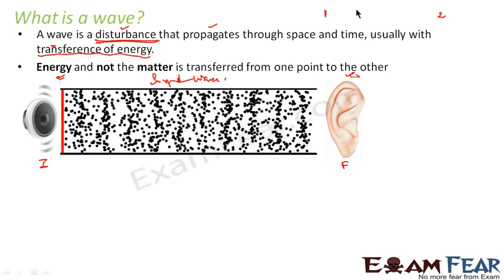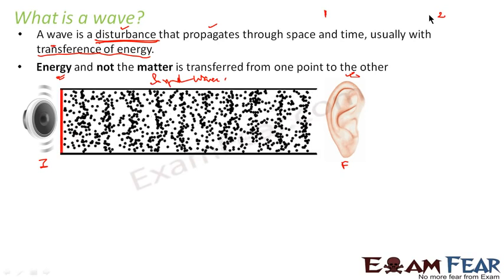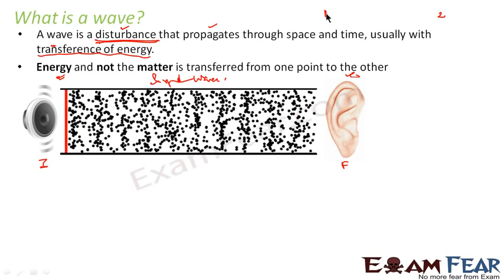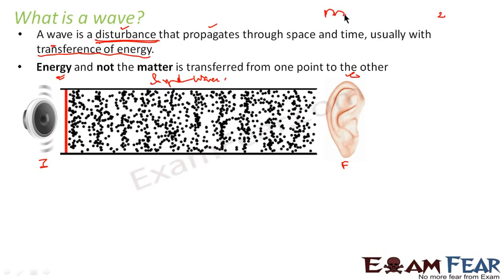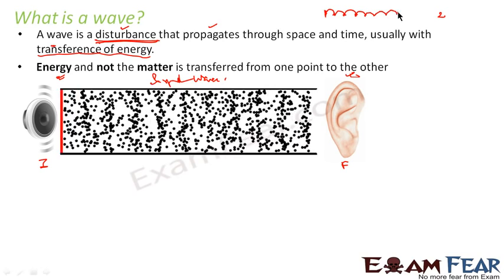Now, in order to transfer something, either this boy can just walk off with that particular thing to the boy at point 2. The other way is you transfer this object to this point. Again, this point transfers the object to this point, and so on. And this keeps continuing until the object reaches point 2.